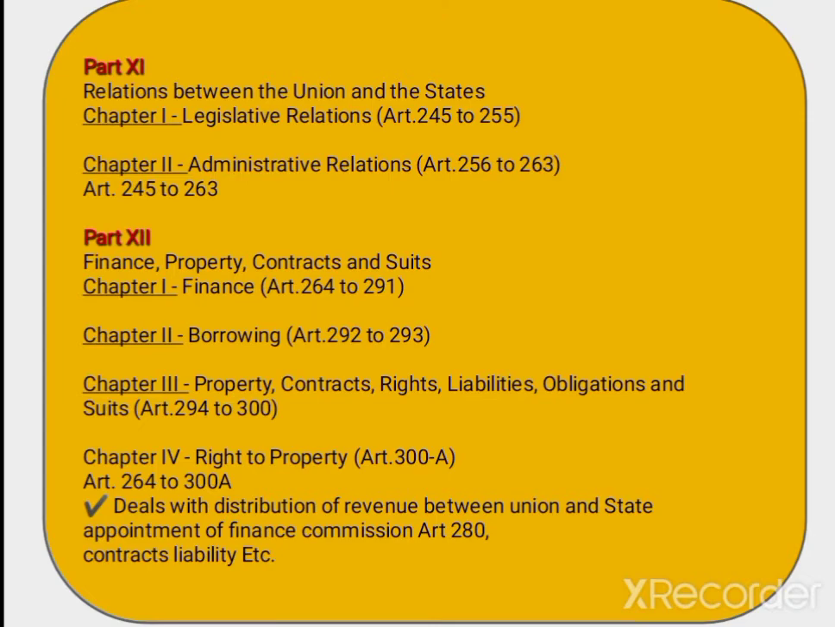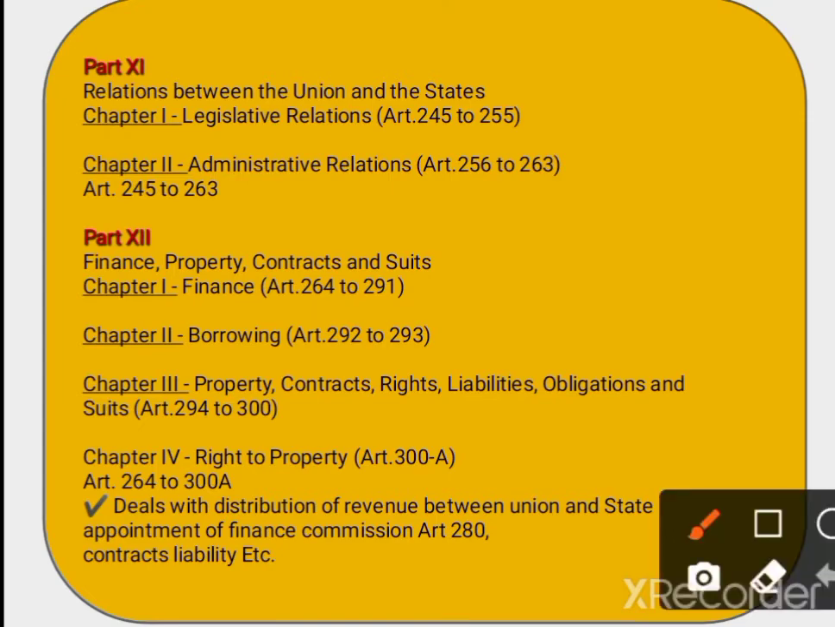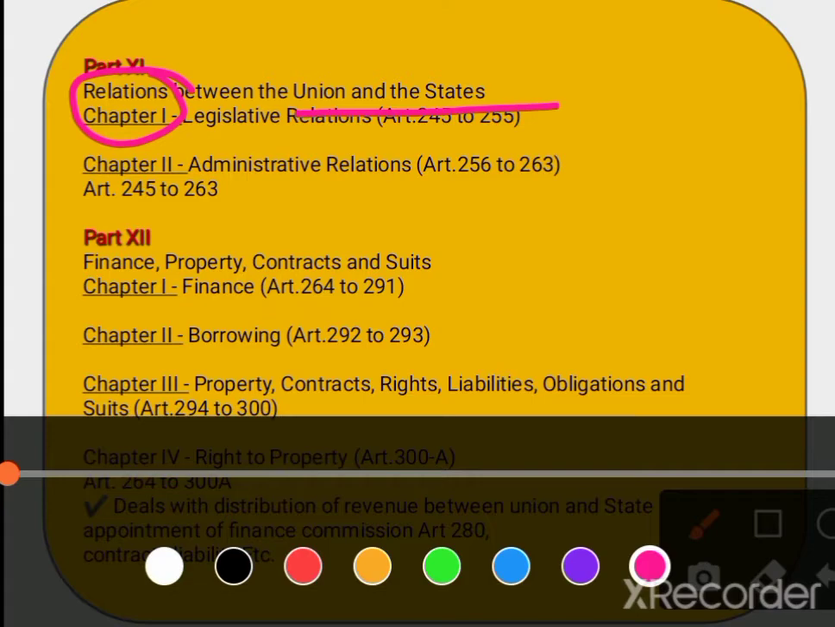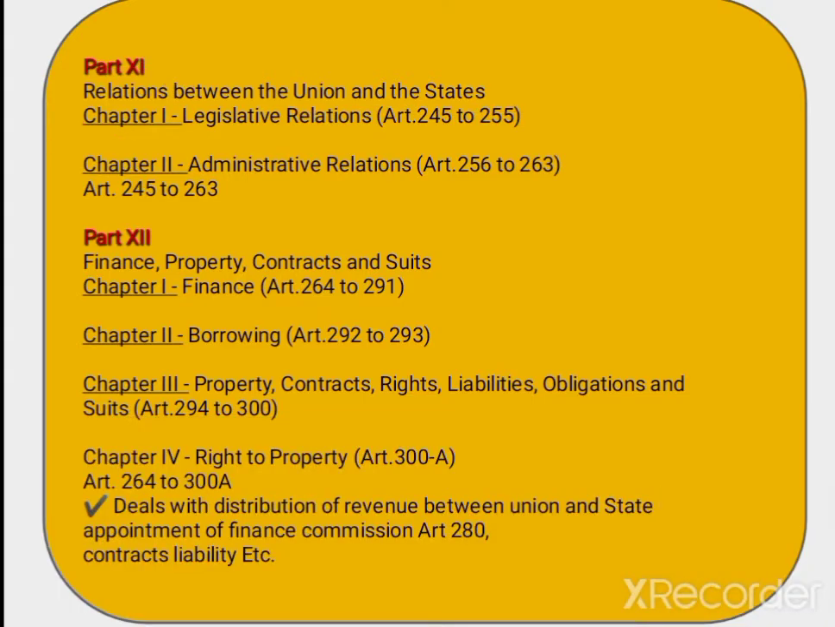Next, part 11. So what is in part 11? Part 11 deals with the relation between the union and the states. It has two chapters. The first chapter deals with legislative relations and belongs to articles 245 to 255, right? The next chapter deals with administrative relations. Two types of relations we see here. Administrative relations belong to articles 256 to 263.